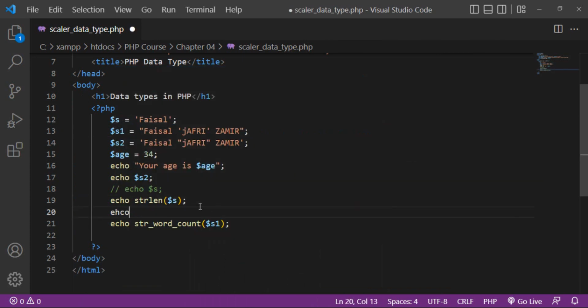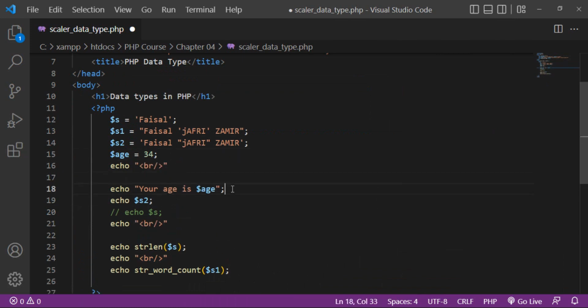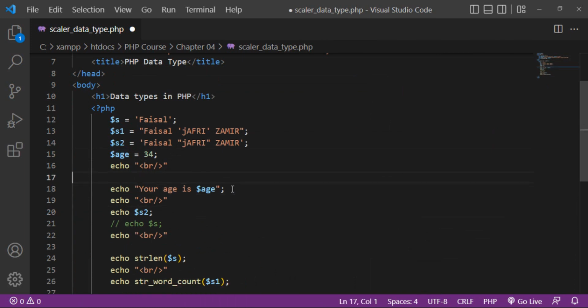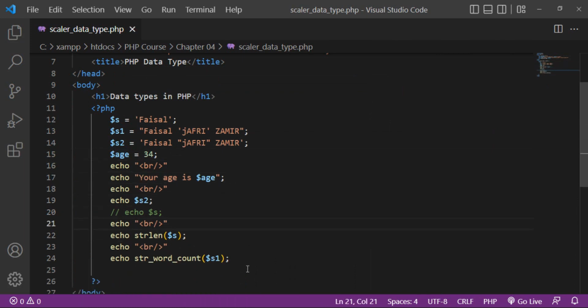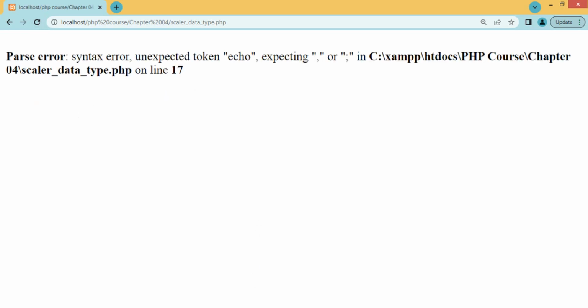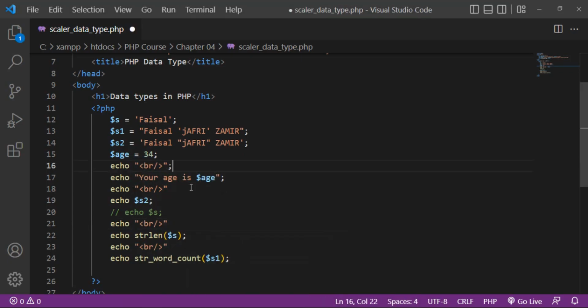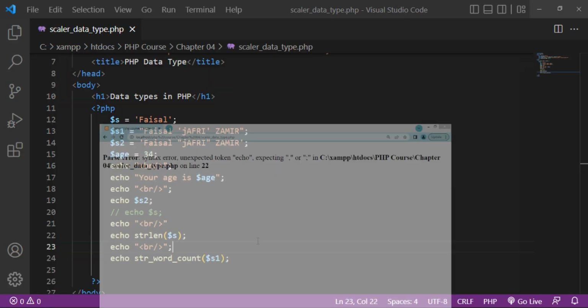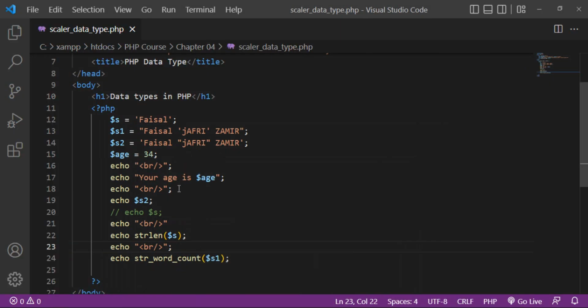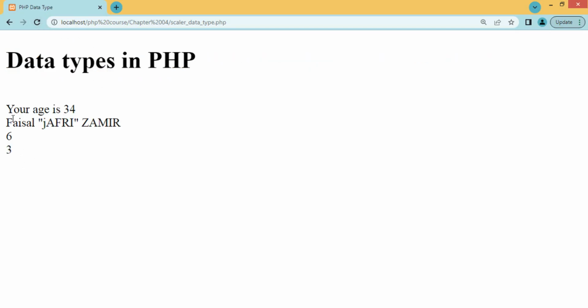You can also use echo and use a line break. This tag is used in HTML. Now refresh the browser, put a semicolon at the end of every statement. Refresh, missing, you can see that. Refresh, you can see that.